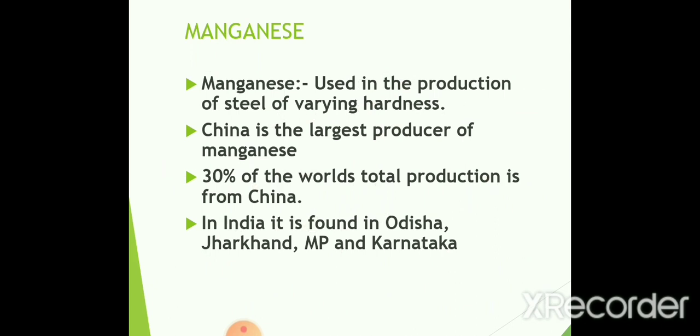The largest producer is China, and 30% of the world's production is from China. In India, it is found in Odisha, Jharkhand, Madhya Pradesh, Karnataka, etc. In India, manganese is found in very small quantity, just about 4% of world production, but this manganese is in great demand throughout the world because India produces the best quality manganese. So it has great demand in the world market. The largest producer is China.